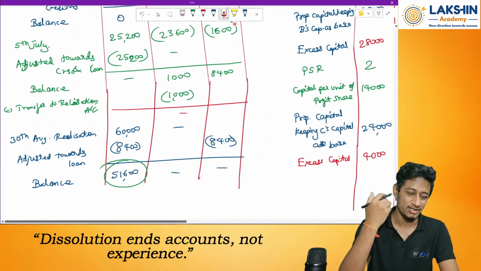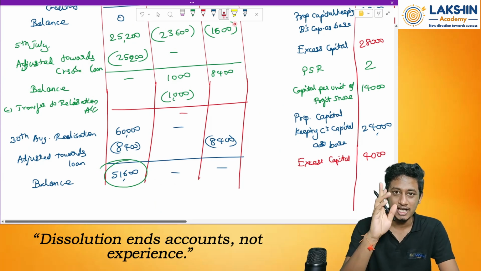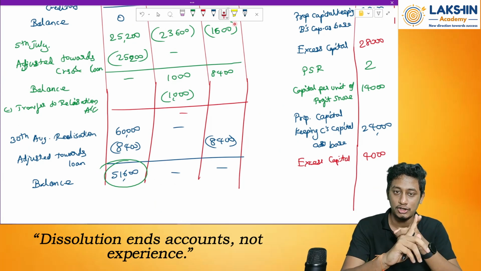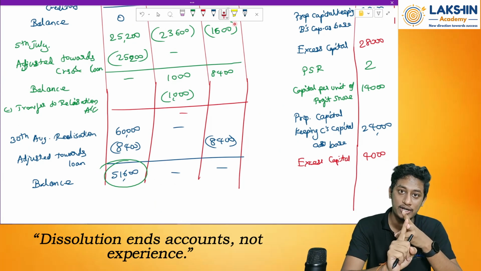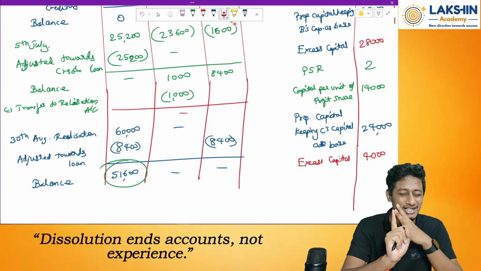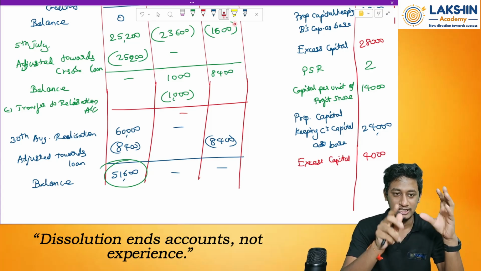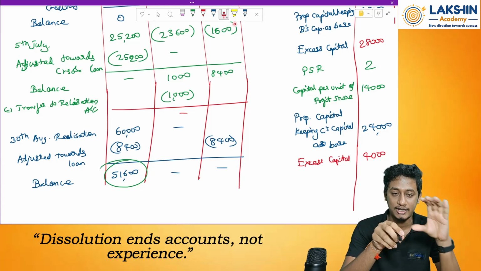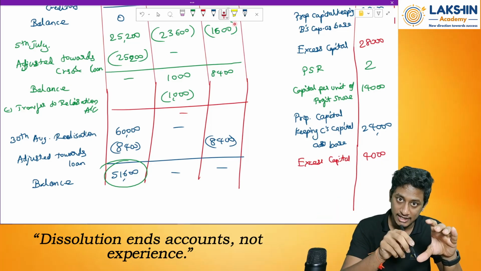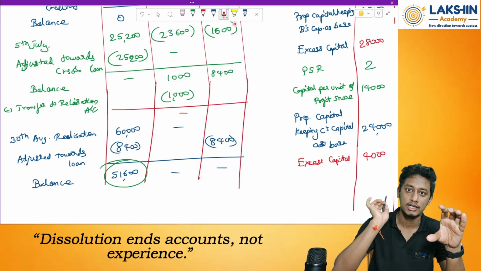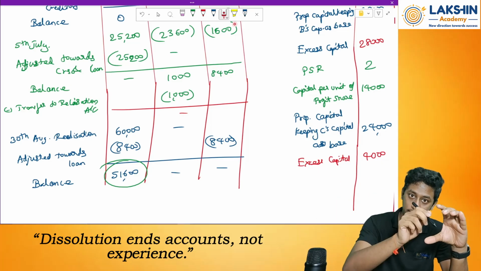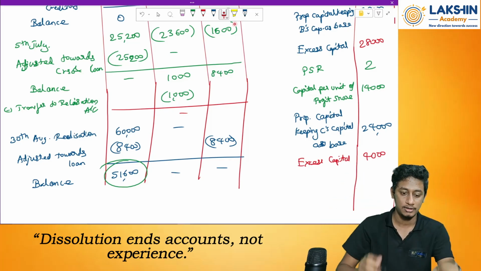So look at the questions. Most of the questions are really easy ones. Capital adjustments I have taught you. Whatever current account adjustments, I have also taught you. So please look at the question. It is a really easy question. Whatever current account adjustments have to be made, make them in the current account, and then go for the capital account by transferring all the current account balances to the capital account. Clear? Okay. Thank you.